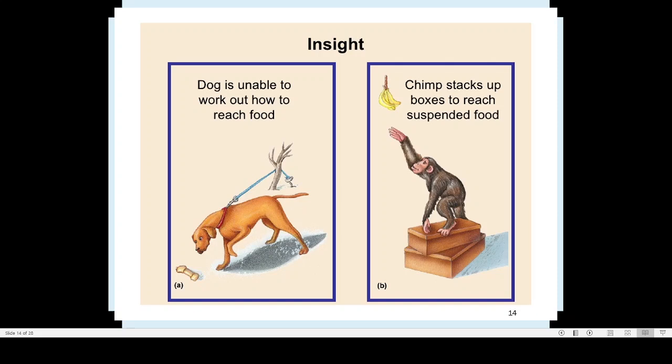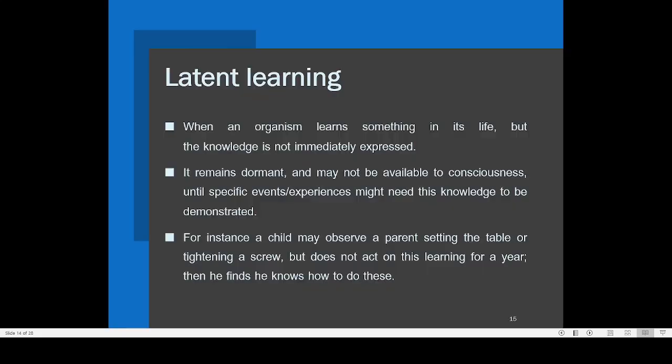And insight learning always works on our previous knowledge. Only if the animal or the human being has some previous exposure to that particular situation, they will be able to respond appropriately.